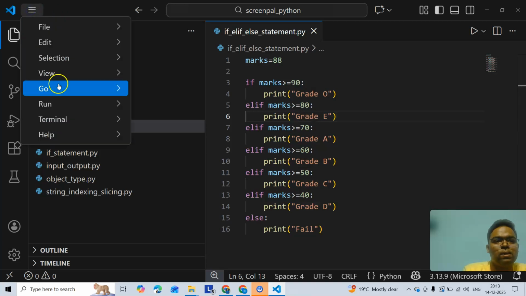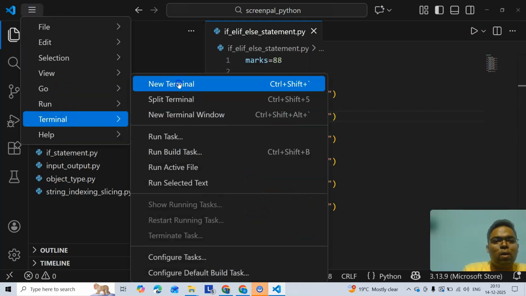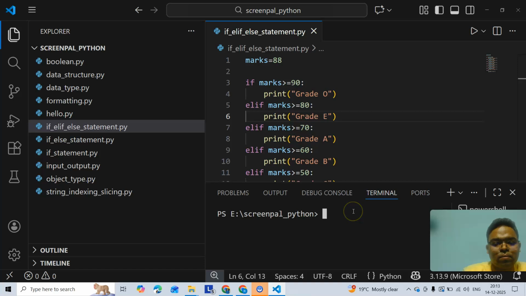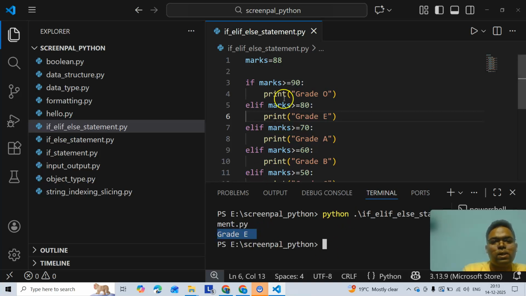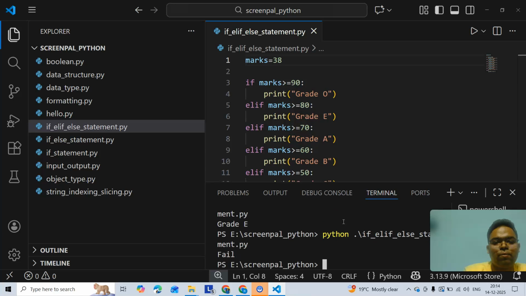So let's run this and execute that one. Python if, elif, else step. So grade E. So if I change marks, let's say 38, it will give me fail.